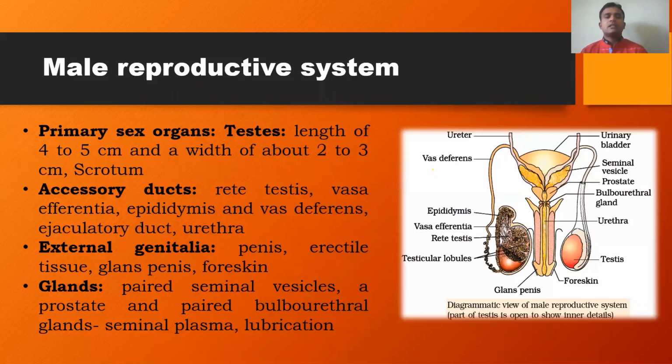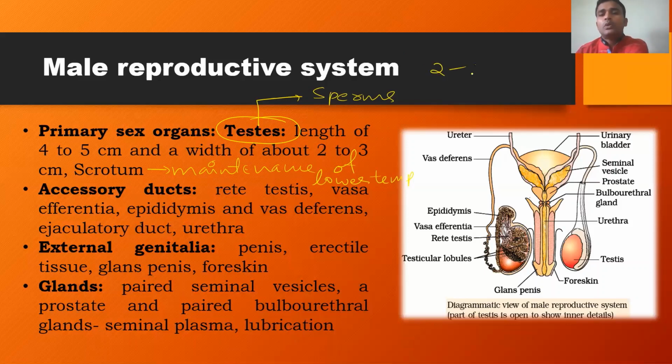We will discuss the scrotum in detail later. But the very important point with respect to the scrotum is its importance. The testes are responsible for the production of sperms. The testis is a structure within which the sperms are produced. That's why it is called the primary sex organ. Then what is the importance of the scrotum? The scrotum is responsible for the maintenance of a lower temperature, nearly 2 to 2.5 degrees Celsius lesser than body temperature.